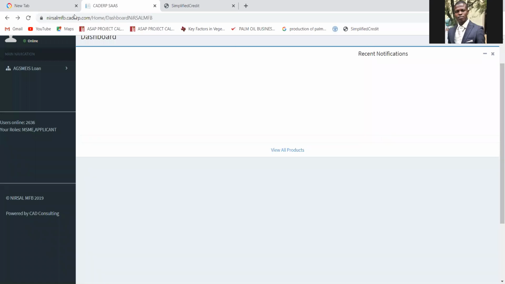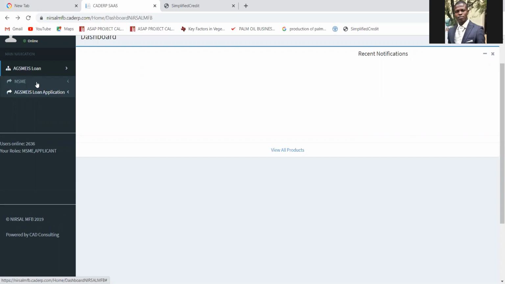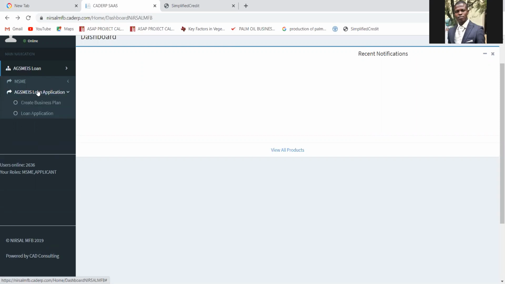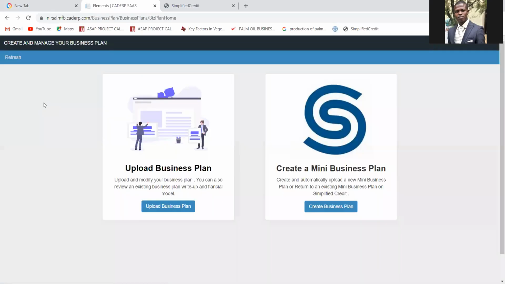Okay, so once you log into your dashboard on the NISA Microfinance Bank website, click on Agsmeis loan, as I said earlier. Then click on Agsmeis loan application, then click on create business plan. Then you wait for it to open. Once the page has loaded, two icons will appear: upload business plan and create business plan. If you are using the free template, if you are not ready to pay for the other template, you use this one. You are not requested to pay for it.